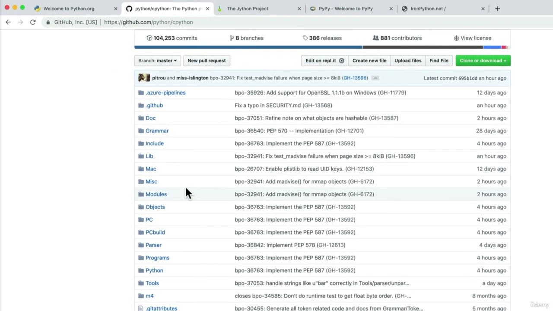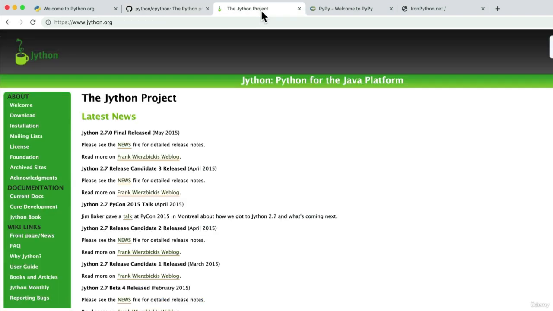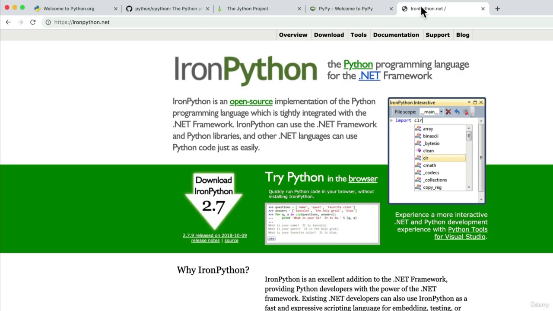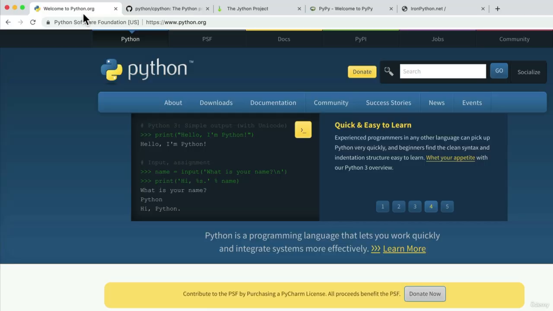But there are other implementations. For example, there's the Jython project, and this is a translator that is written in the Java language. There's PyPy, which is actually written in Python. So it's an interpreter, a translation machine written in Python. And then there's also things like IronPython, which is written for the .NET framework. So here's a little trick question.